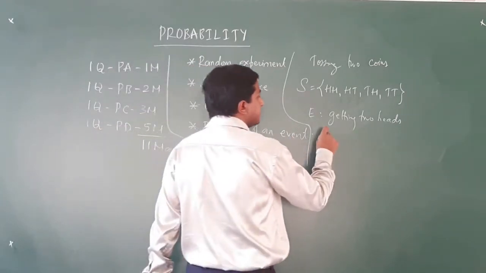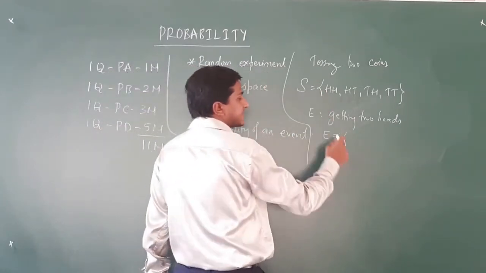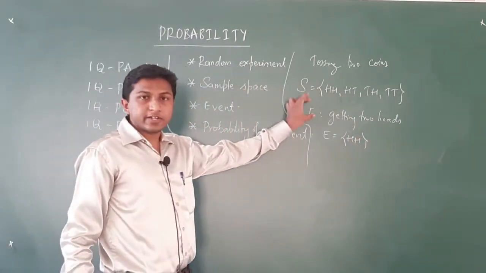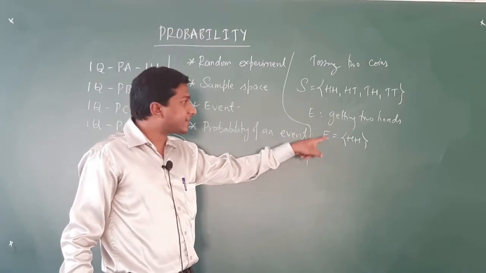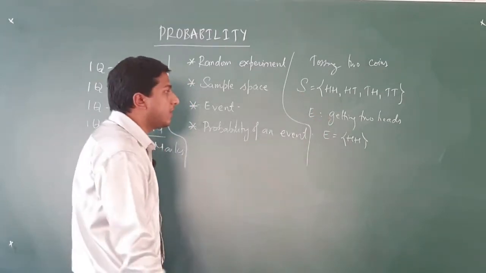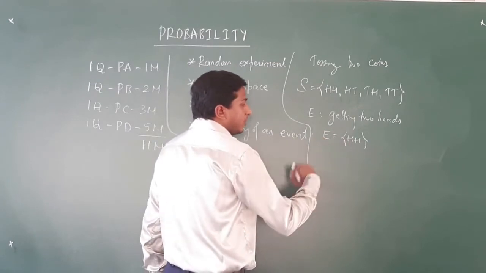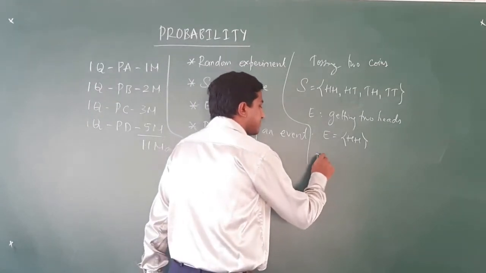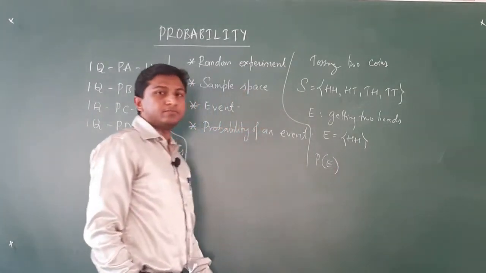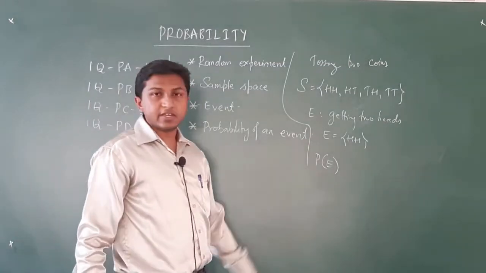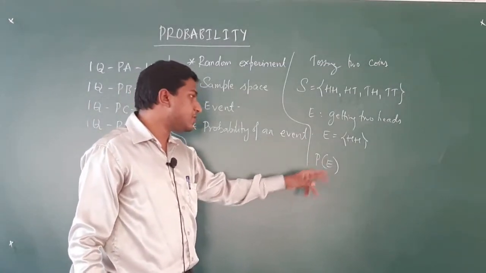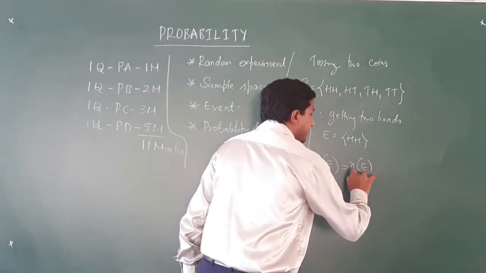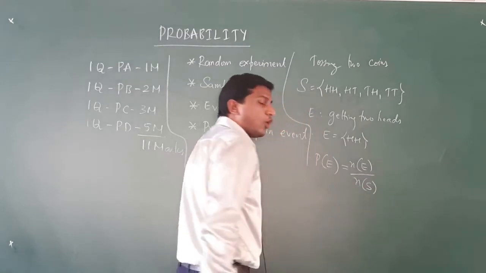So, what will set E be? It will be nothing but the singleton {HH}. Now, we have got an event, and we have written the set associated with that event. Now, look at event E. Probability of event E is denoted by the symbol P of E. It is nothing but equal to N of E by N of S.